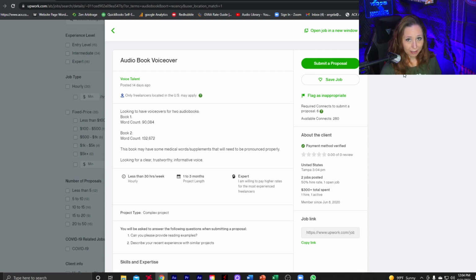But as of right now, with all of the information I have gleaned from this job posting, I am going to move on to the next one, because with my current workload, I cannot take on 2 books that equal about 220,000 words at this particular moment. Plus, there are so many proposals. I don't know if my bid will be even seen. And I really don't want to spend 6 connects to maybe not be seen. Does that make sense? So I'm going to move on and see what else we find.